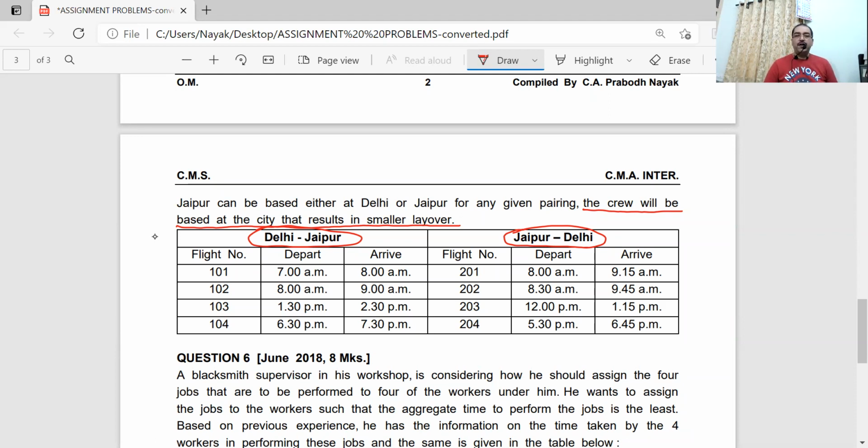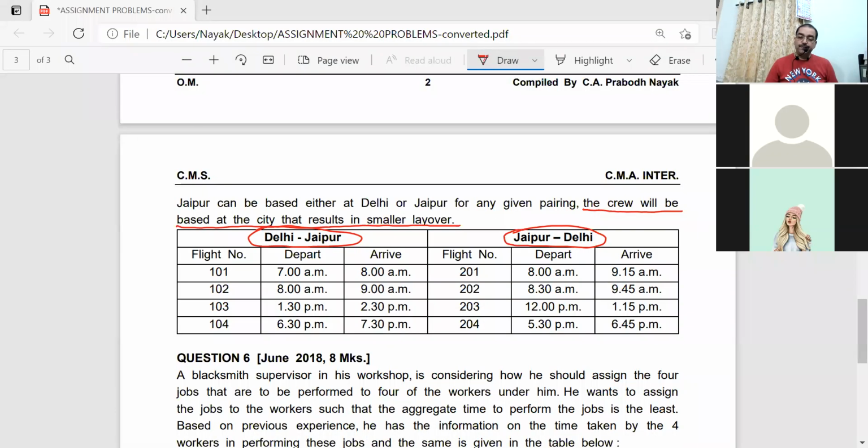Jaipur Delhi also has 4 flights, because the same 4 flights which are going will come back. 201, 8 to 9:50, 202, 8:30 to 9:45, 203, 12 to 1:15, 204, 5:30 to 6:45. Now, if the timings are in the morning only for both the flights, it is not necessarily on the same day, it is on the next day.